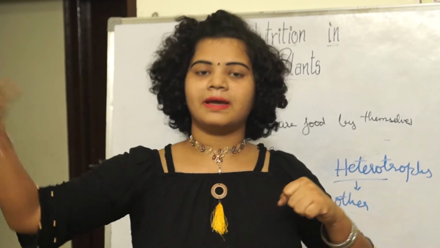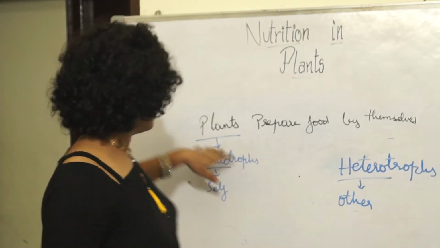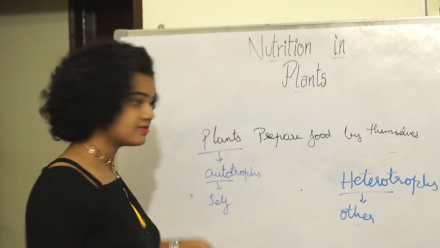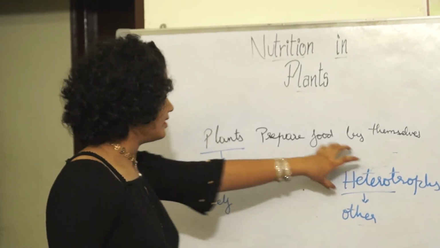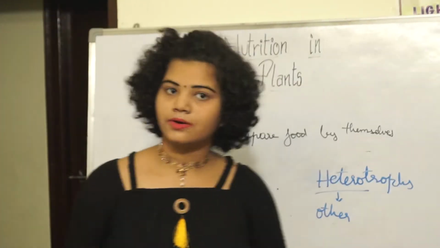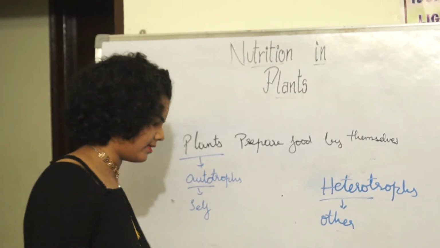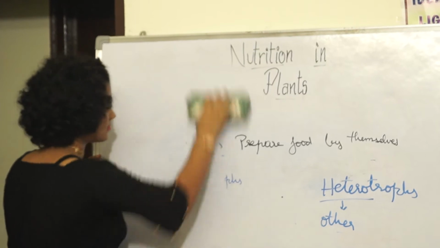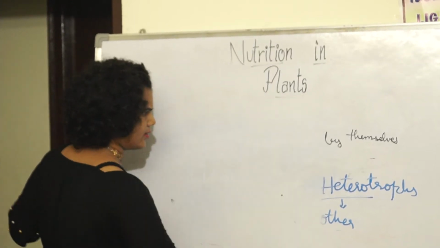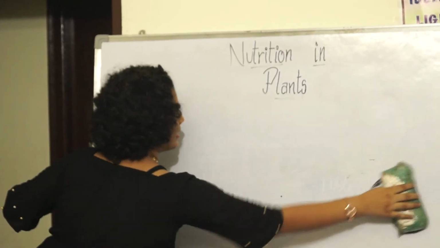They prepare food on their own, which means self-nourishment. So you have the plants which are autotrophs and the humans who are heterotrophs, or else it falls under the heterotrophic nutrition mode. And the next one is